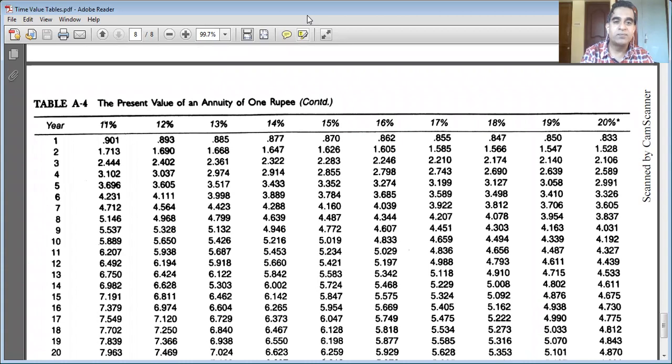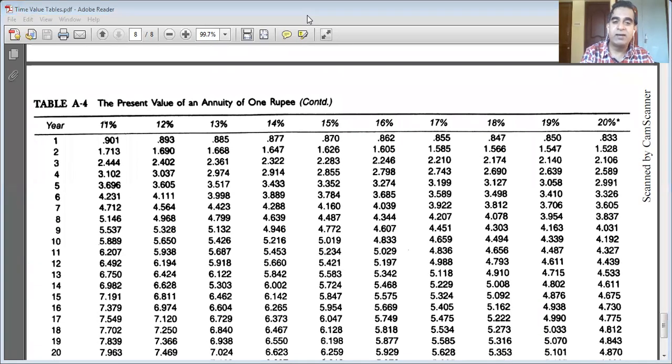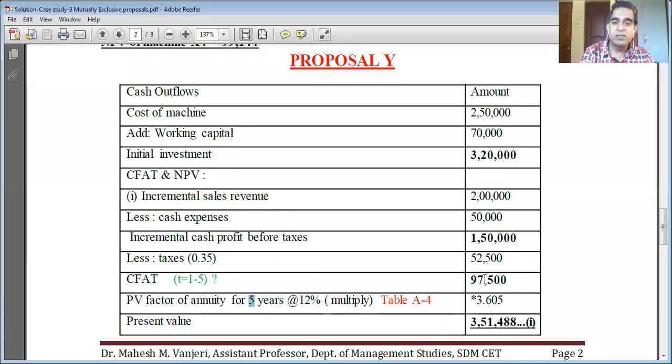So if I multiply the annuity of 97,500 by the present value interest factor 3.605, it is equal to 3,51,488 rupees, the present value of the annuity.